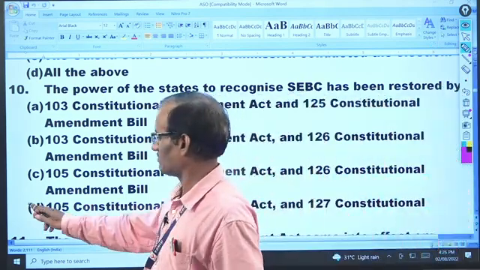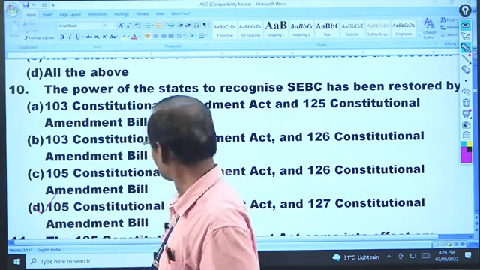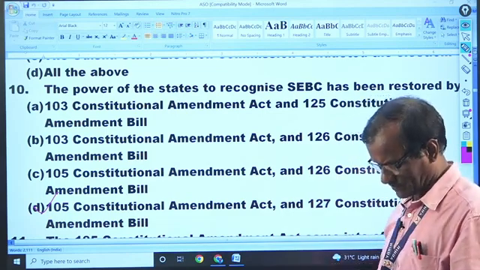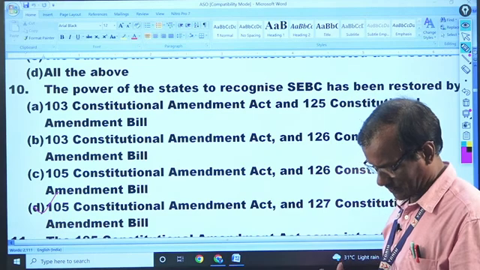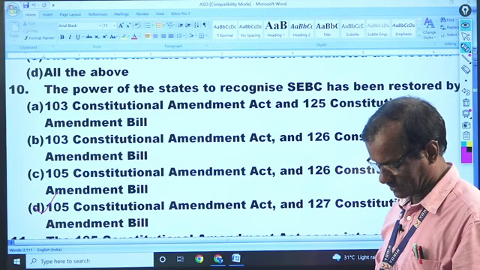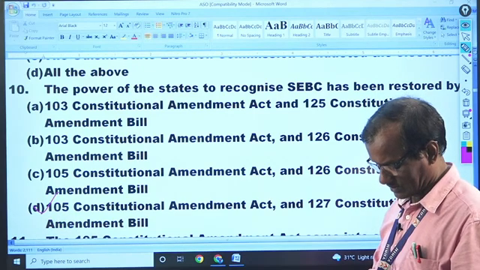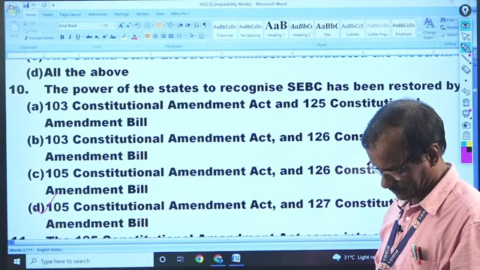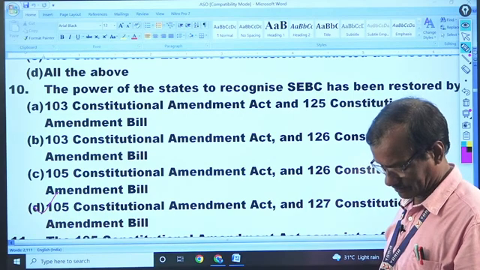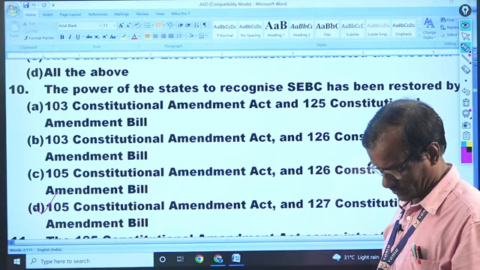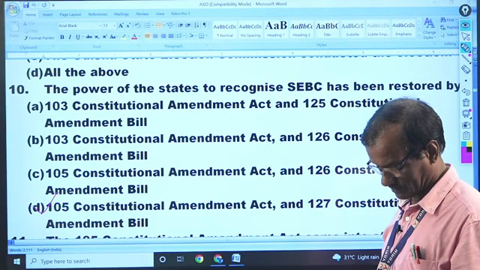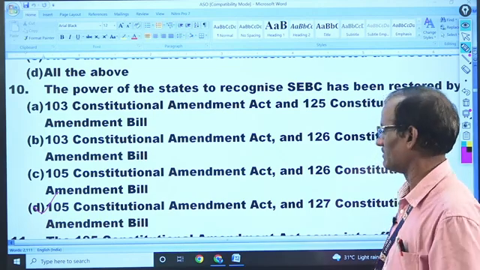127 Constitutional Amendment Bill, that was regarded as the 105. So I can check it also. 105 Constitutional Amendment Bill, and that was also the bill number. What was the bill number? That was 105th. The 127th Amendment Bill, that is the 127th.